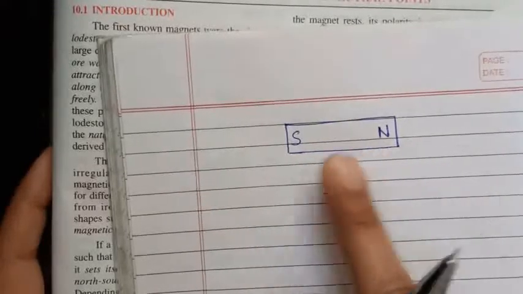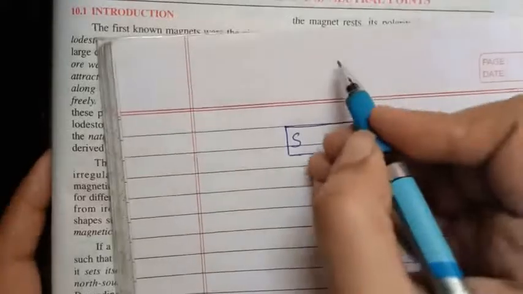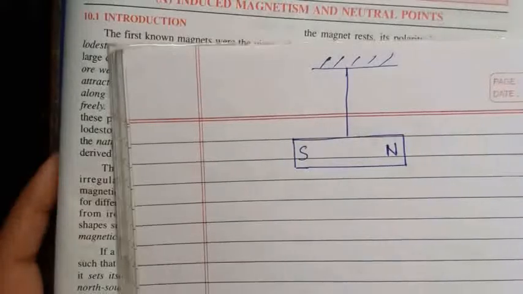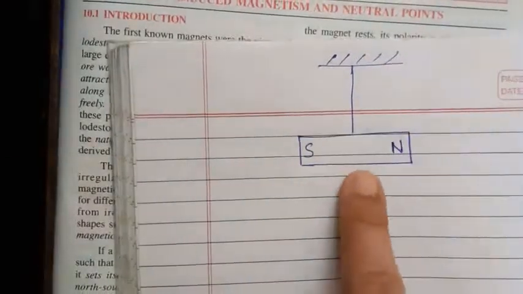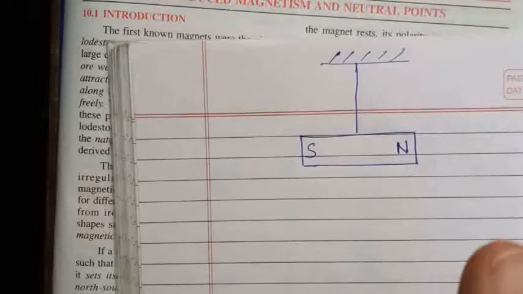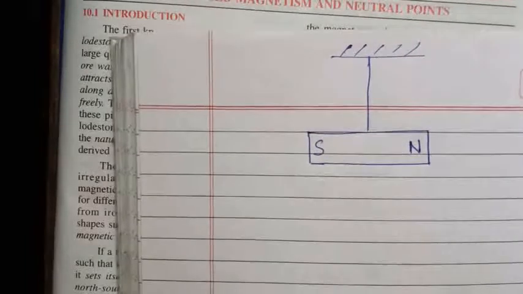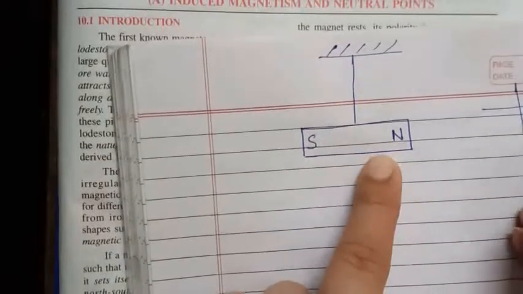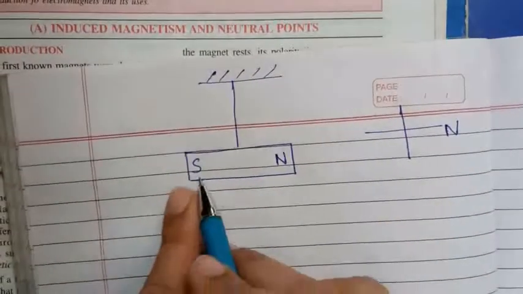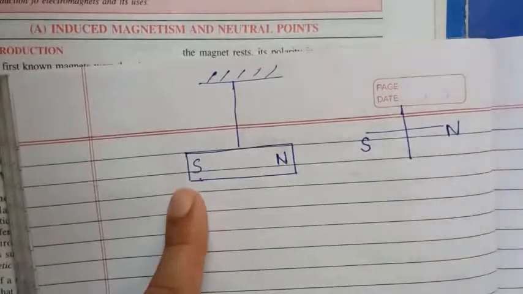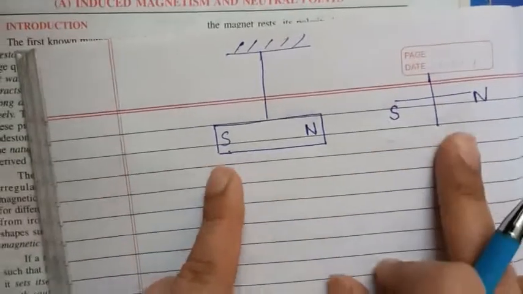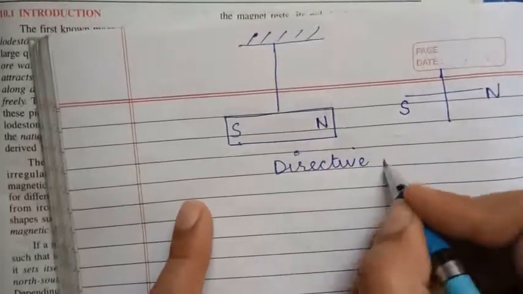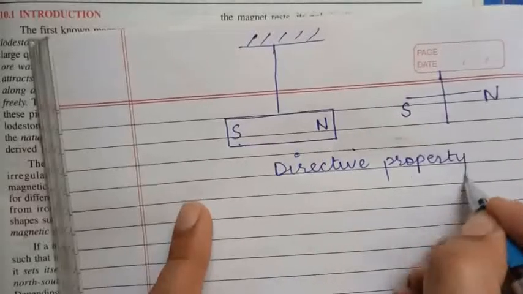If I hang this bar magnet with a support like this, it keeps rotating and stops at a point, and the north pole will point in the geographic north direction, and the south pole will rest in the geographic south direction. This property of a bar magnet is called the directive property.